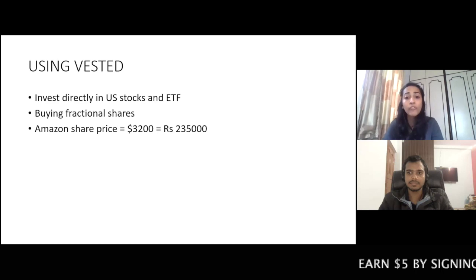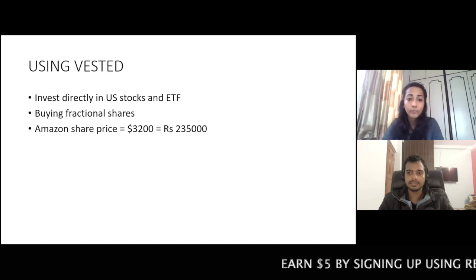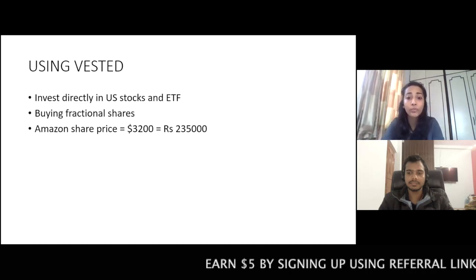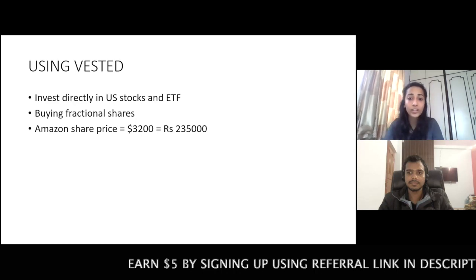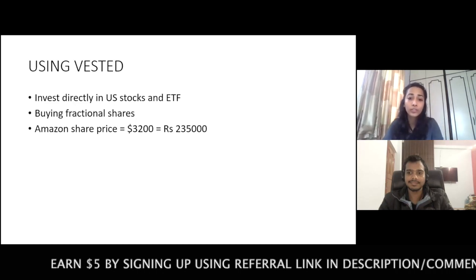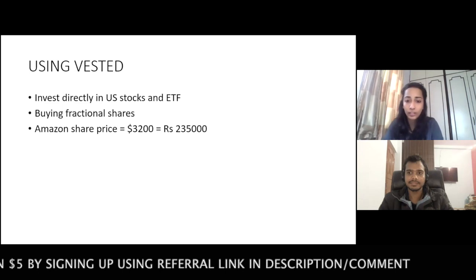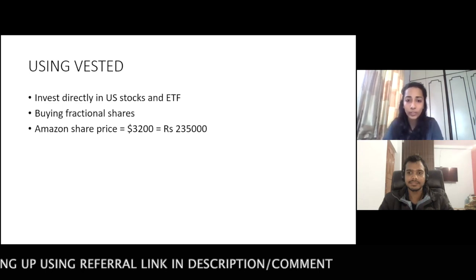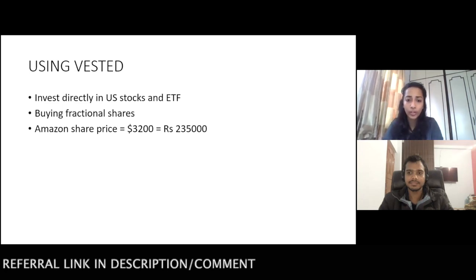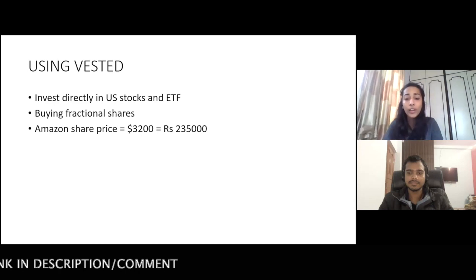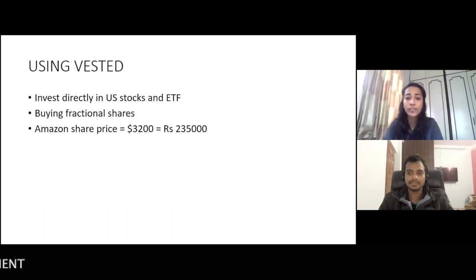But here you can buy a fraction of shares as well. You can buy 0.1, 0.2, or even 0.3 shares using your Indian rupees. So if you have maybe 10,000 rupees or 1 lakh rupees in your Vested wallet, you can actually buy a fraction, something around 0.5 or 0.6 shares of Amazon in your account.